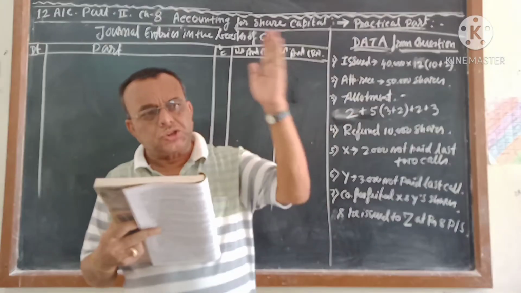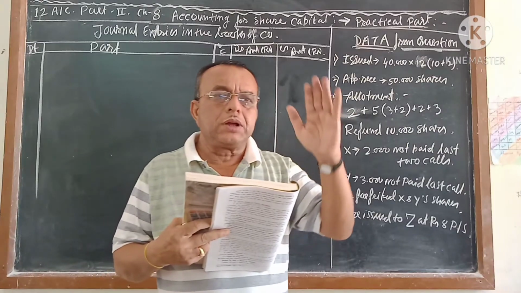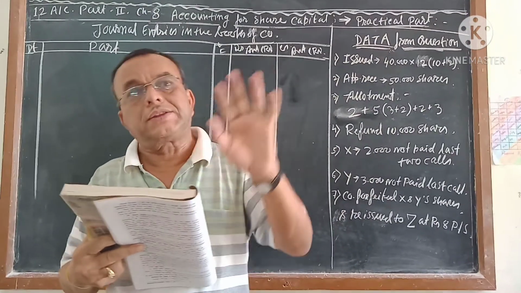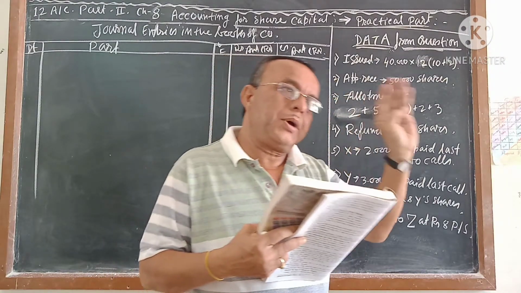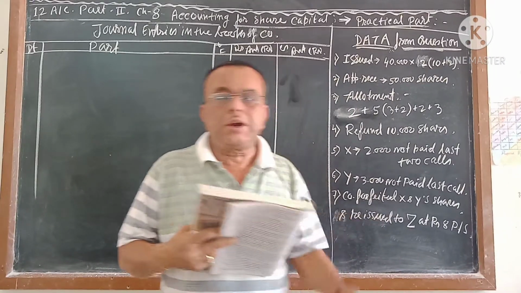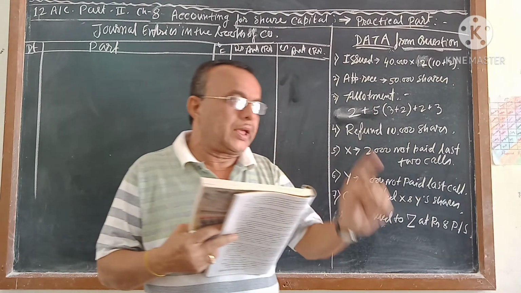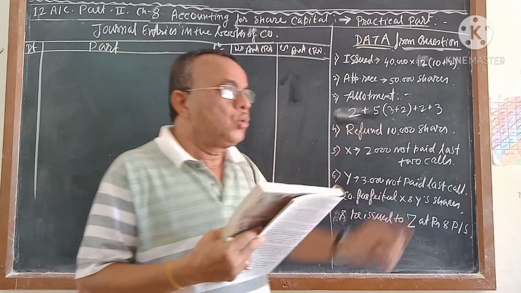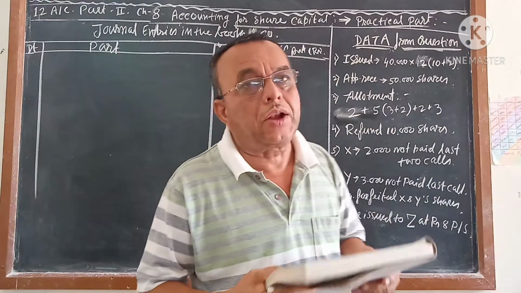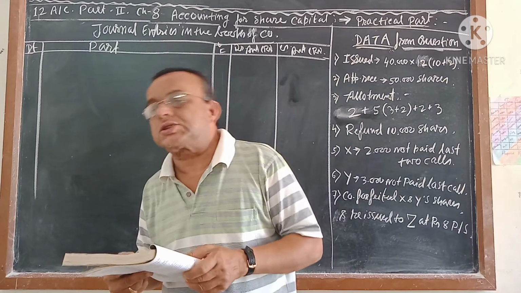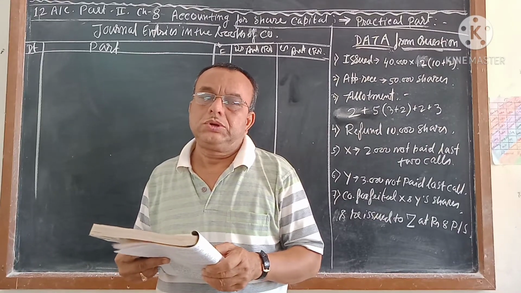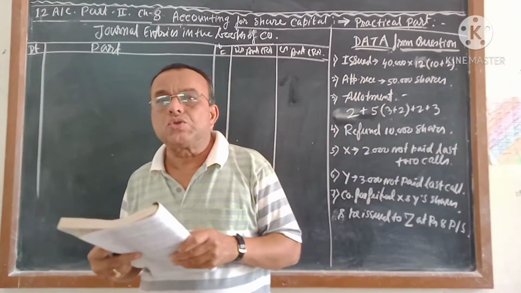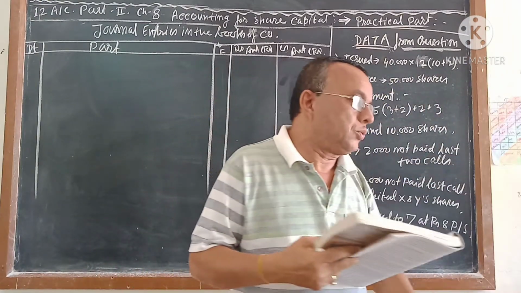From 1956 to 2013, a company could issue shares in 3 ways: at par, at premium, at discount. But after 2013, when the Act was revised, the new rules came that a company cannot issue shares at discount. But you should know the meaning of discount. Discount means the company is issuing the share at less than its face value.